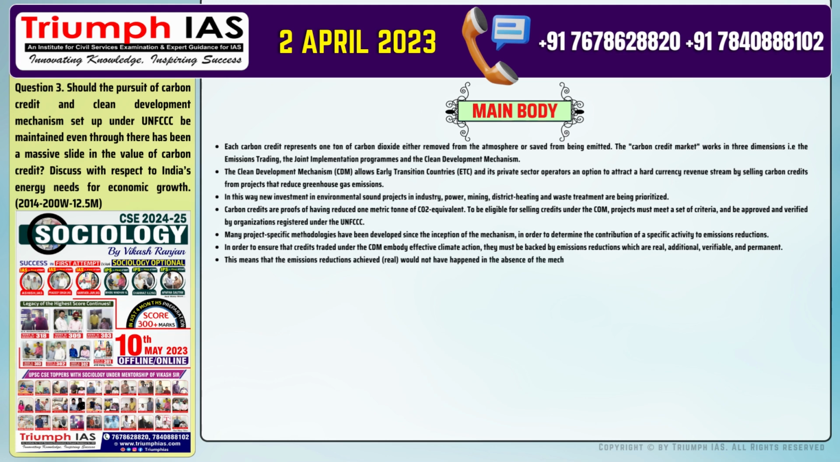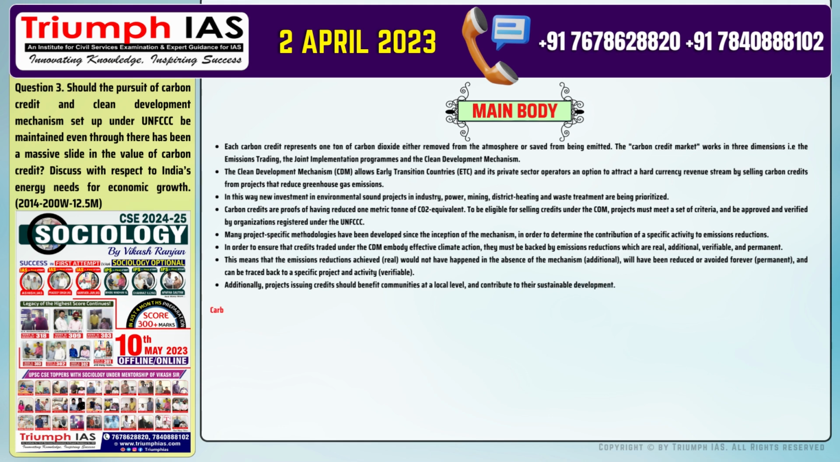Number 7. This means that the emissions reductions achieved, real, would not have happened in the absence of the mechanism, additional, will have been reduced or avoided forever, permanent, and can be traced back to a specific project and activity, verifiable. Number 8. Additionally, projects issuing credits should benefit communities at a local level and contribute to their sustainable development.